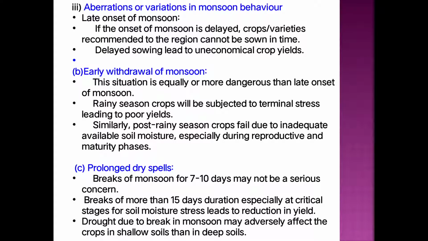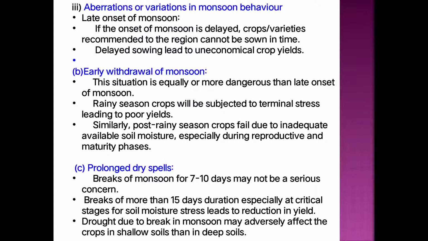If the early withdrawal of monsoon takes place, it leads to poor crop yield, that means very low yield is obtained in that condition. Similarly, the post rainy season crops fail due to inadequate available soil moisture, especially during the reproductive as well as the maturity phases. That means if the stress condition occurs at the time of the crop's reproductive stage or maturity phase, mostly the crops fail in the post rainy season, that means in the rabi season.